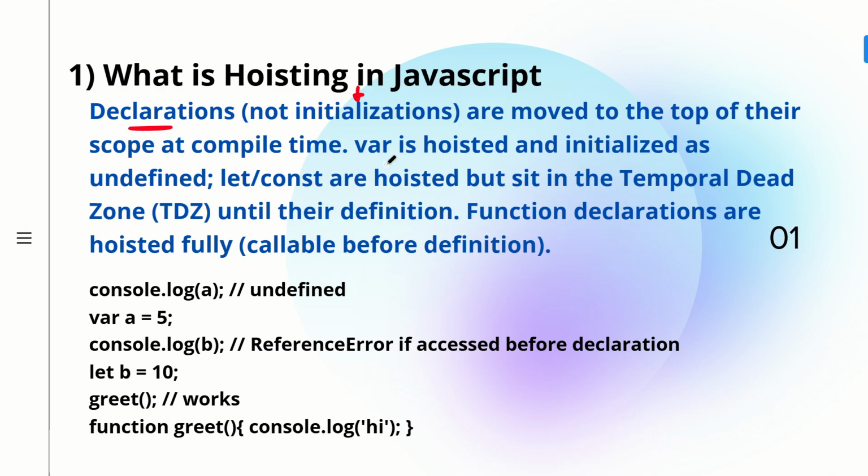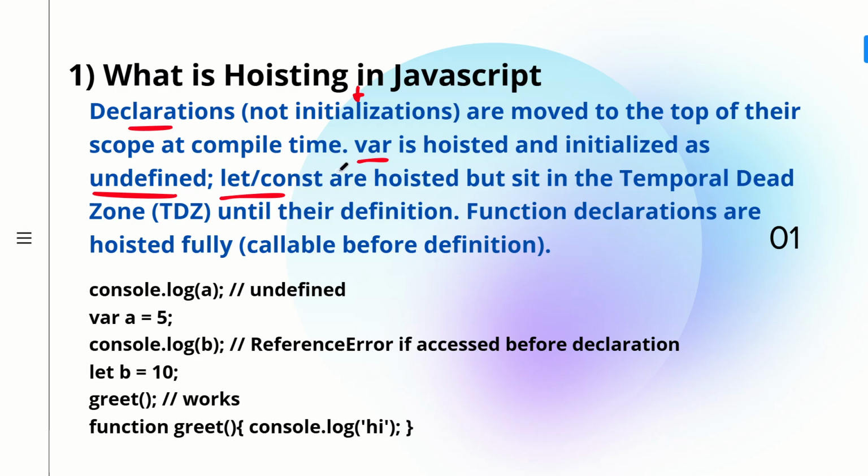Now let's see what the different things in JavaScript are that get hoisted. First is var. Whenever you declare a variable, you make use of var or let or const. var has been present in JavaScript since the beginning, whereas let and const were introduced in ES6. If you use the var keyword to declare your variable, those variables are hoisted and initialized with the value undefined by default by JavaScript.